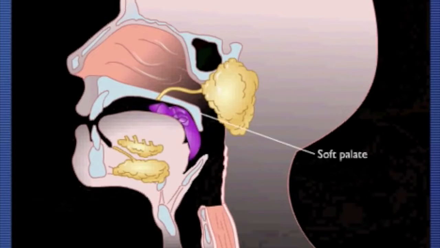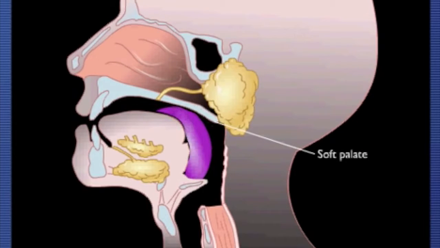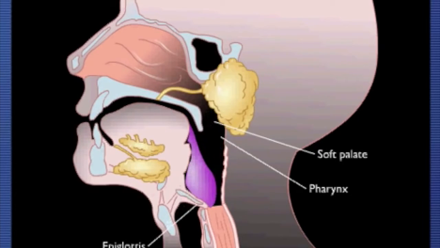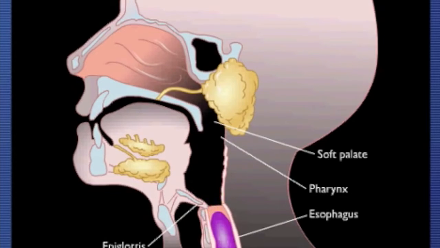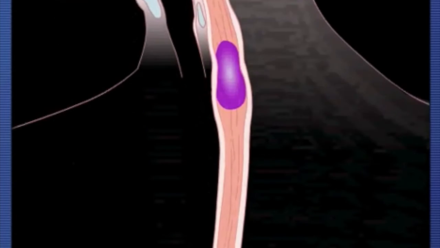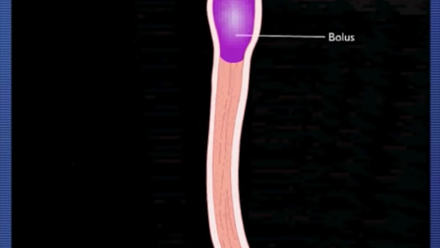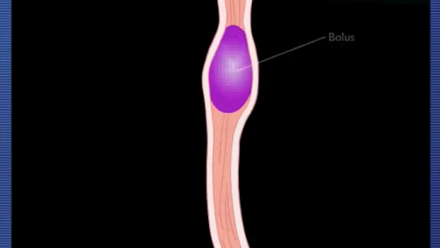As we swallow the food, voluntary muscles contract and the soft palate prevents food from entering the nasal cavity. The epiglottis prevents food entry from the respiratory system and guides the bolus down the esophagus. The movement that pushes the bolus down the esophagus is called peristalsis. This involves wave-like and involuntary contractions.